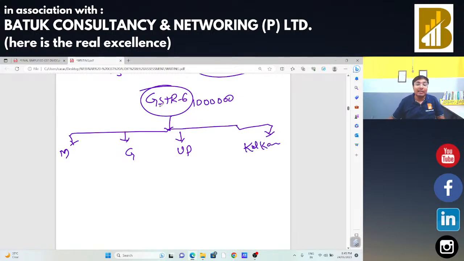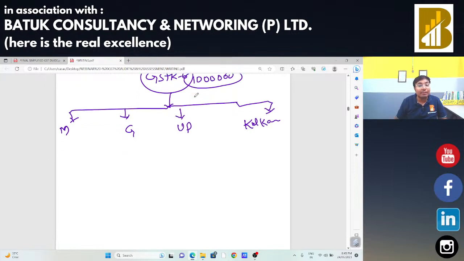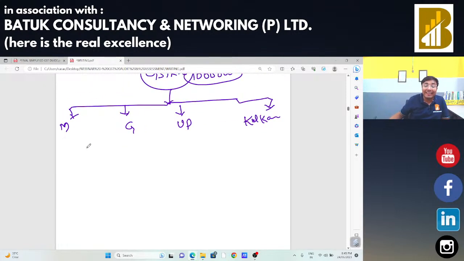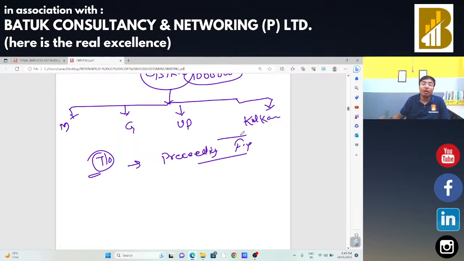Now, the question arises: sir, this input is 10 lakh rupees, and what is the ratio in which that input tax credit is to be transferred? Will the input tax credit be transferred in the ratio in which the laptops were distributed? No, input tax credit will be transferred in the ratio of turnover of the preceding financial year.